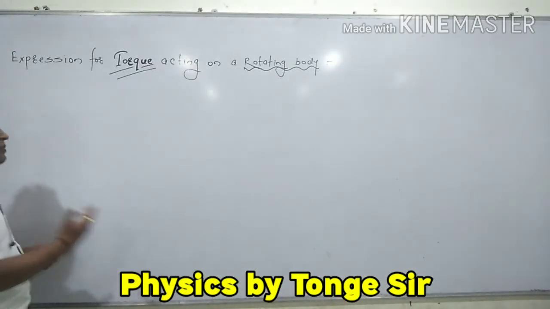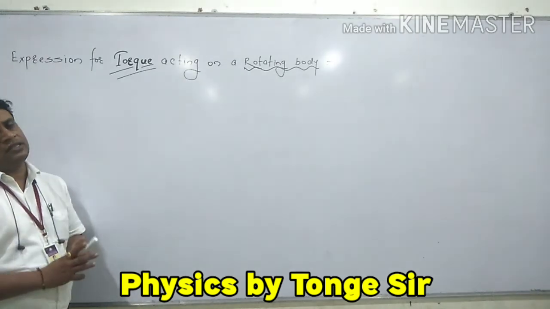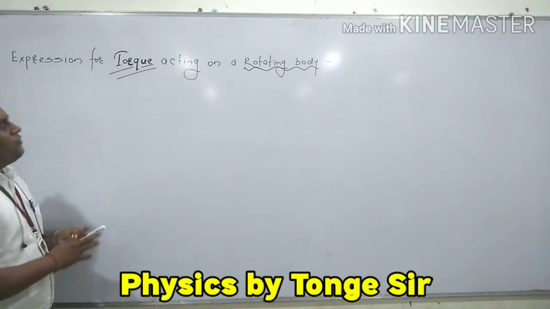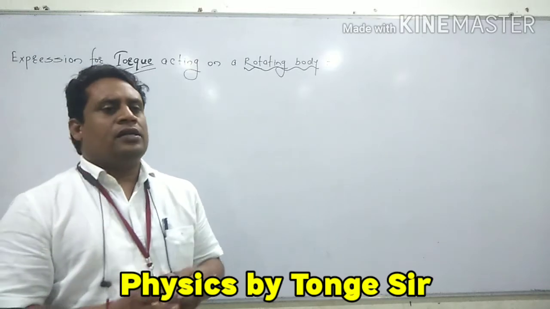So the formula of torque becomes: torque is equal to one of the forces into the perpendicular distance between the two forces. In this case we have to find the torque acting on the rotating body. So let us consider